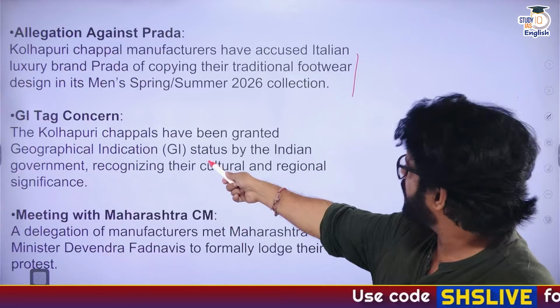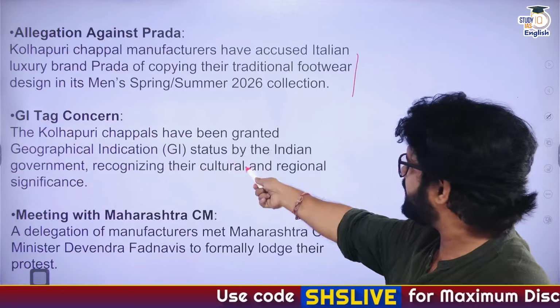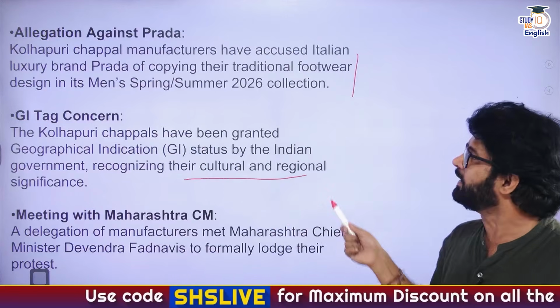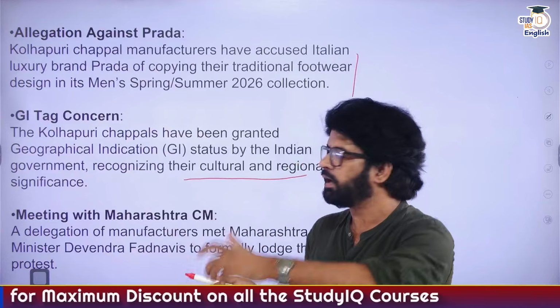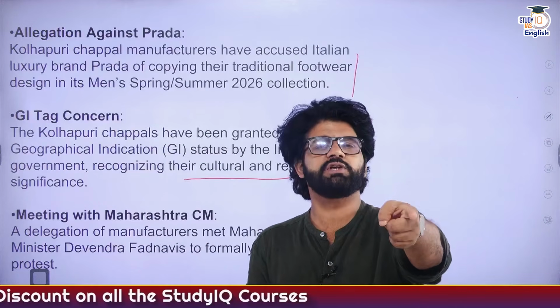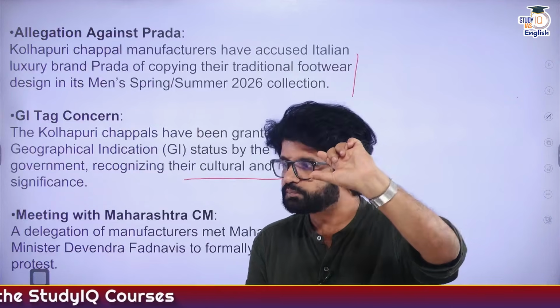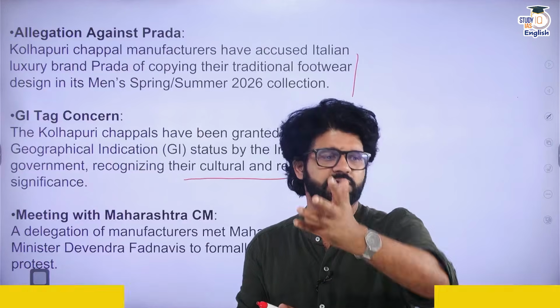GI tag concern. Kolhapuri Chappal has been granted GI status by the Indian government, recognizing its cultural and regional significance. We have discussed the basic attributes associated with a GI tag, when the GI tag Act was passed, and that the first GI tagged good was Darjeeling tea.